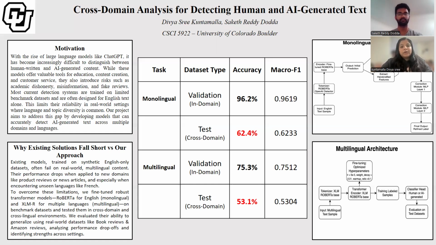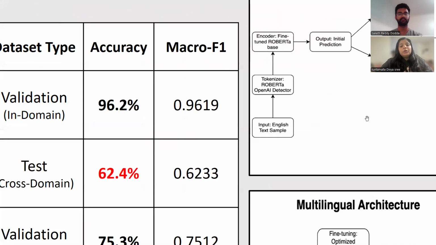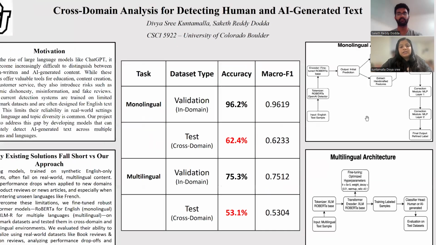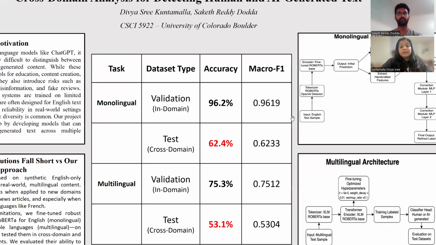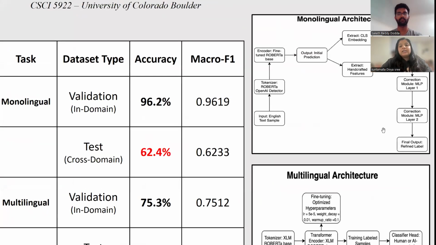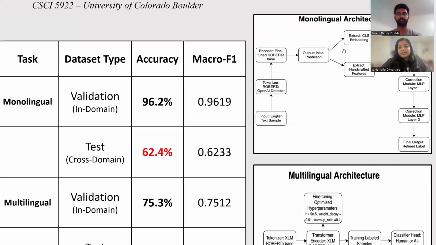So now let's talk about the architectures. For the monolingual system, we didn't just rely on a single model, but we started with a pre-trained RoBERTa detector that gives an initial prediction. Then we extracted additional features like writing style and sentence structures and passed them through two small MLP classifiers. These helped us refine the original prediction and reduce false positives.